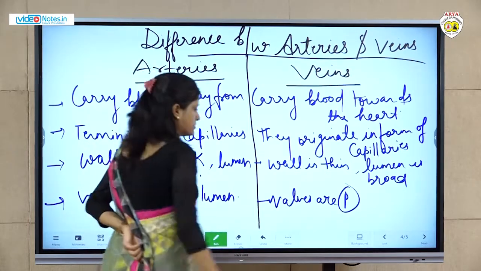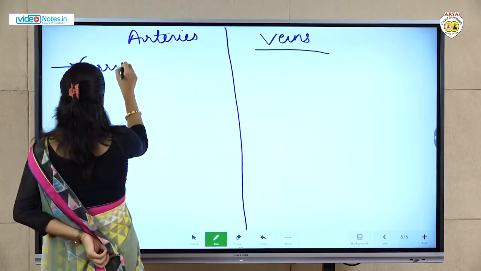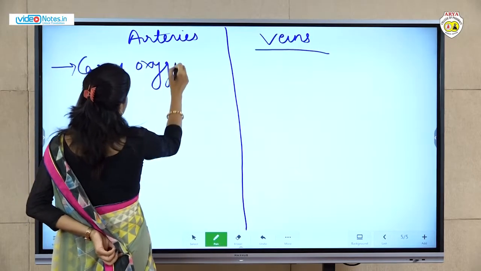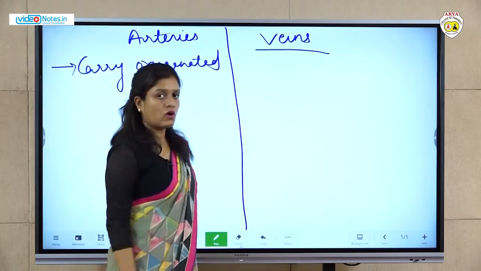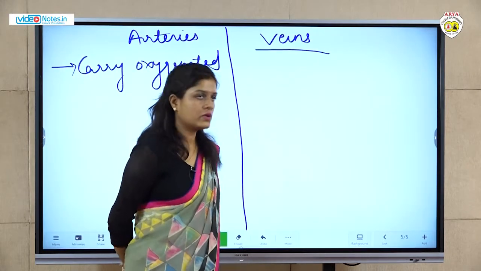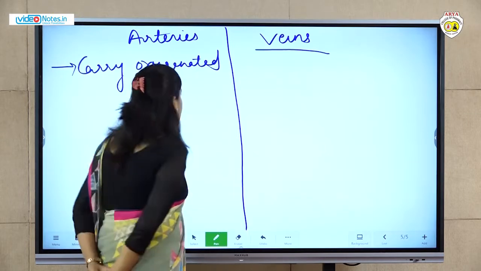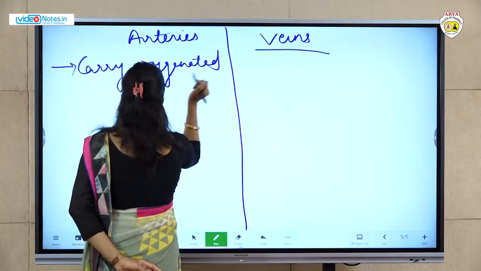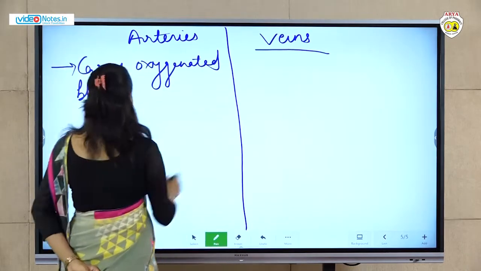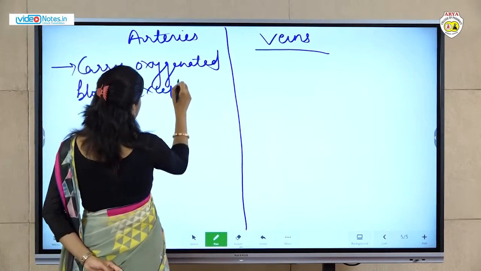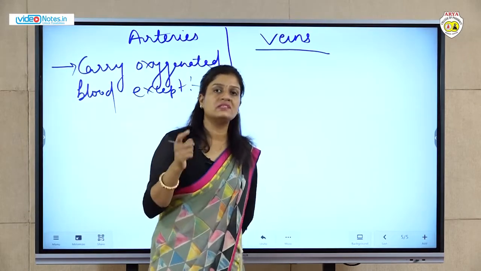These points have no exceptions, but now the next point has an exception. Arteries carry oxygenated blood. I explained oxygenated in the previous lecture: oxygenated means pure blood, which contains oxygen, where the purification of blood takes place in the lungs. So arteries carry oxygenated blood, but there is one exception: two arteries always carry deoxygenated blood.